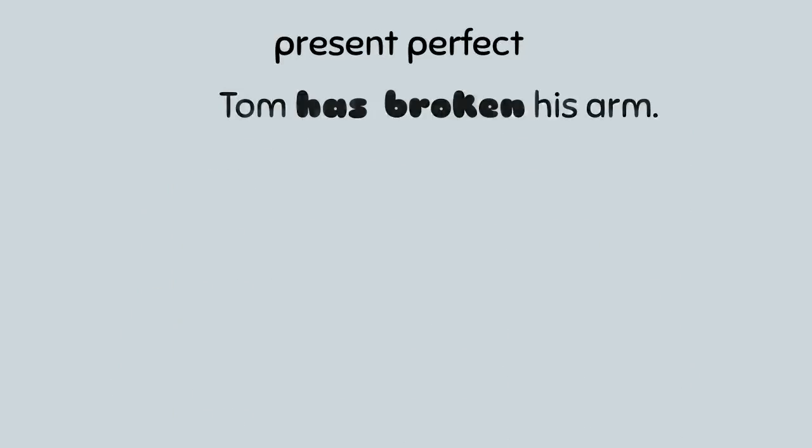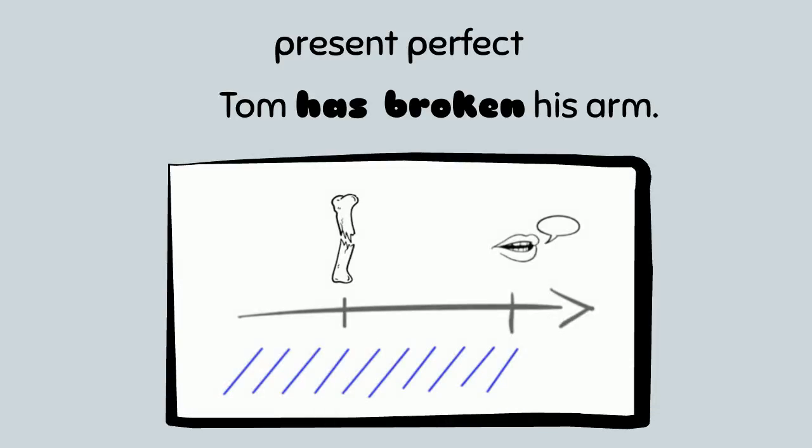And what is the meaning of the present perfect in Tom has broken his arm? When I say Tom has broken his arm, then this means that the event of Tom breaking his arm is included in the extended now interval. In other words, the fact that Tom broke his arm is regarded as part of the present, so he either has a broken arm now, or it is very relevant to the speech time that he broke his arm.